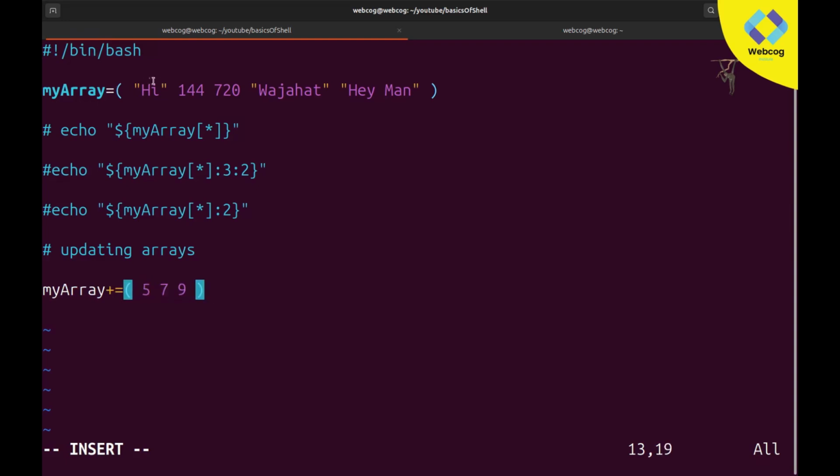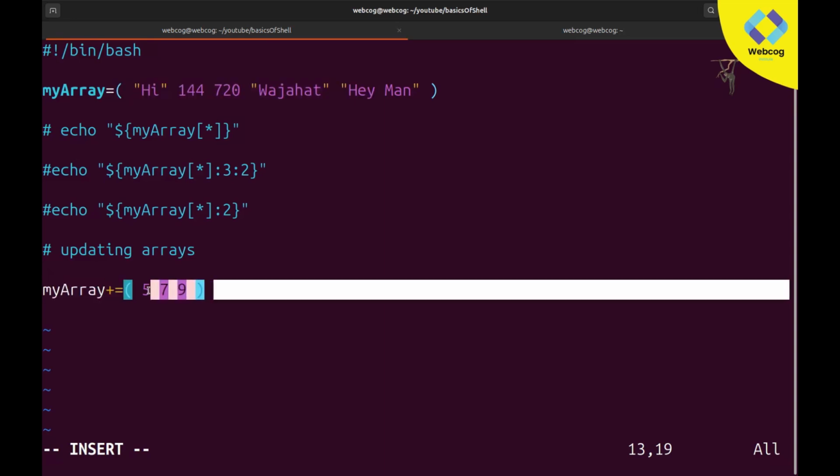So this is our old array, like in our variable myArray. This is our old data stored, and now we take the same array name and add plus equal to, and we add some new data in our array.